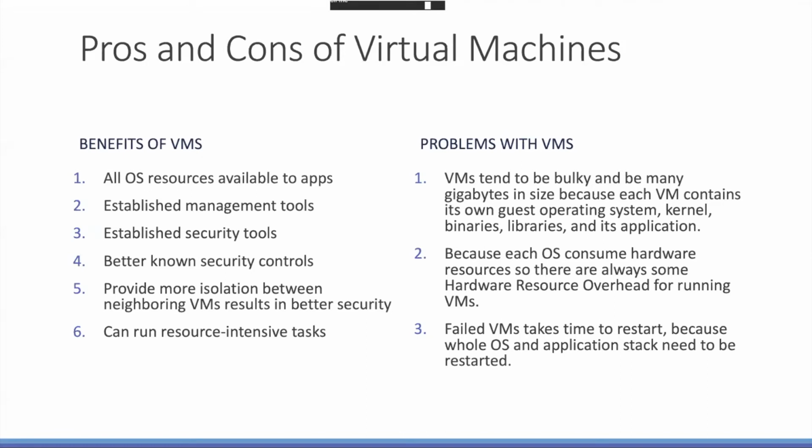But then what are the problems with VMs? If there are definitely good things, there are also things which others provide better. VMs tend to be bulky, obviously. Why? Because each VM has its own operating system, right? So in one hardware, we are creating multiple VMs.